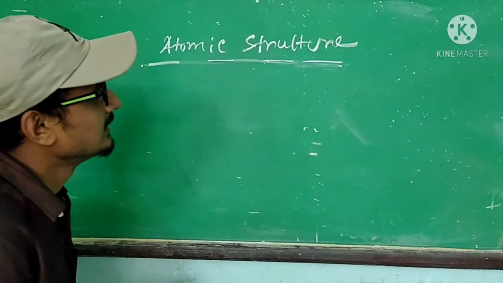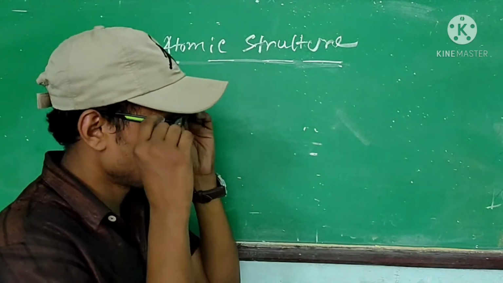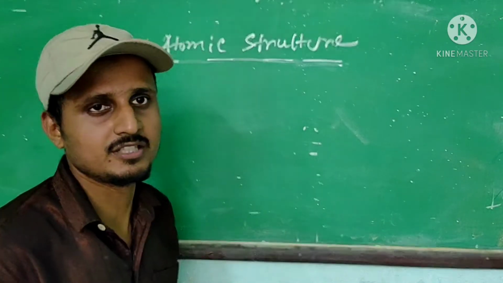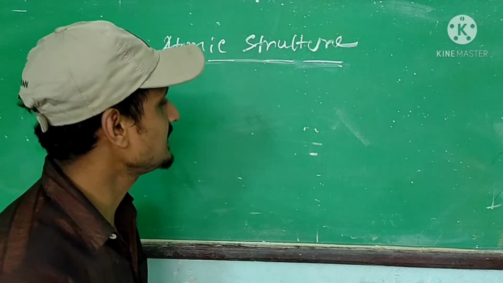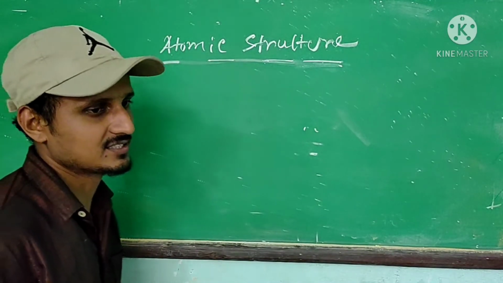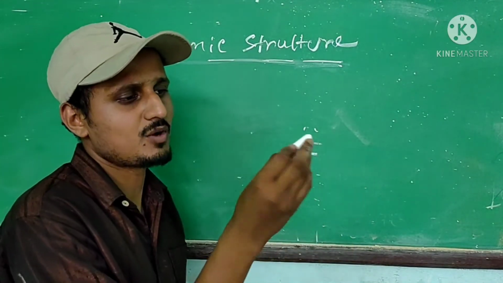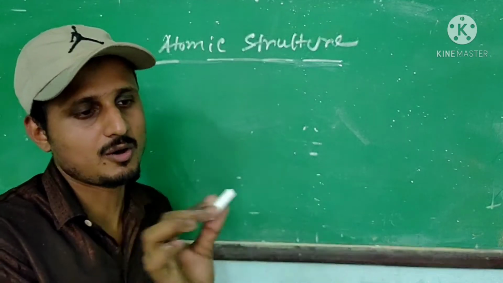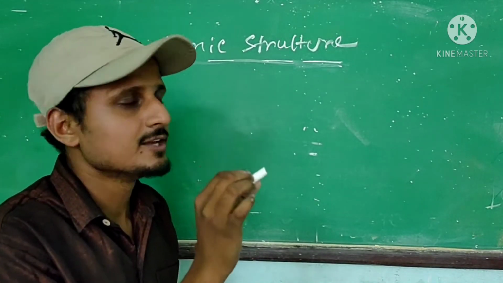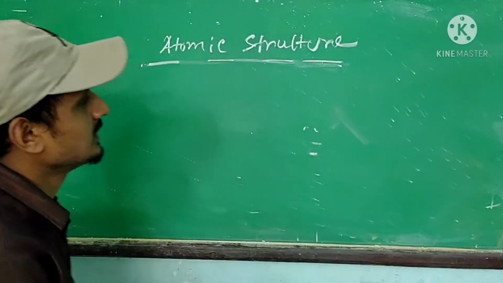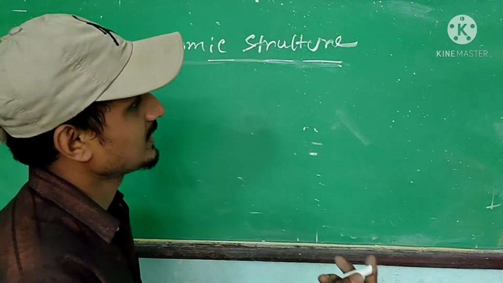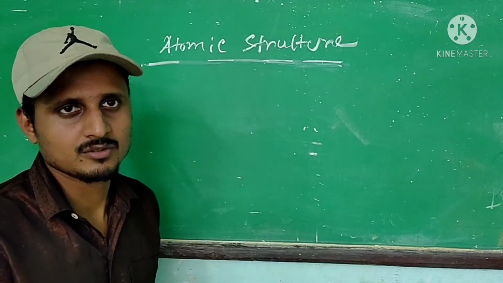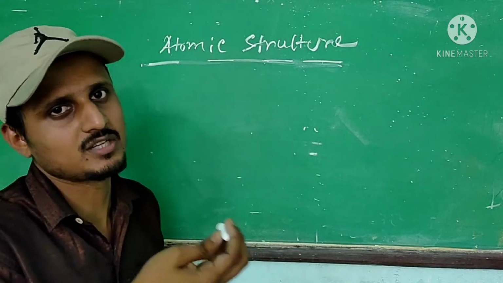After that, the Greek philosopher Democritus told about those particles. Say this chalk consists of a small number of particles. These are the atoms of this chalk. So he told that every matter consists of small particles called atoms.